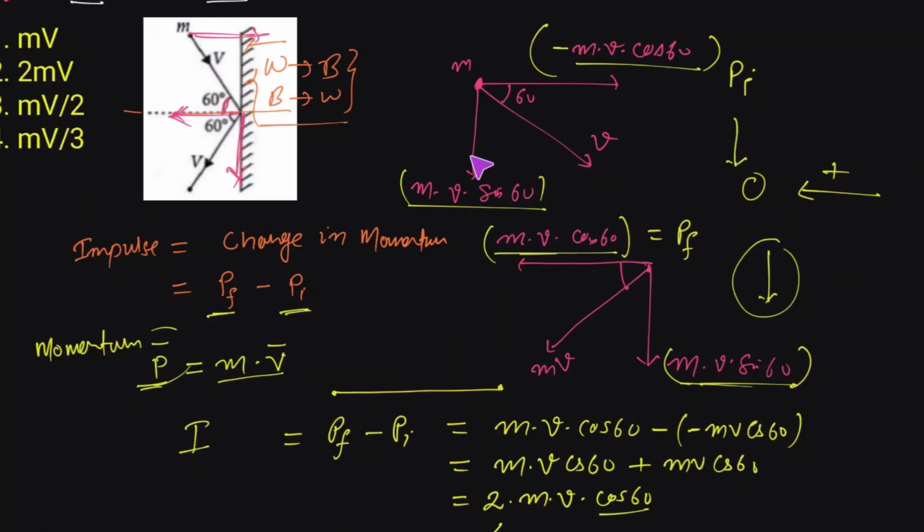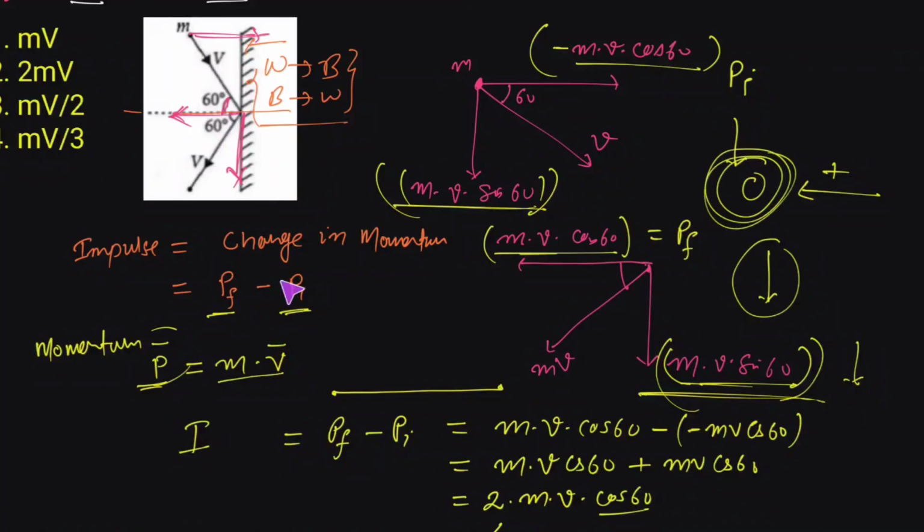Now here we can see that the y component of the momentum is not changing in its magnitude as well as in its direction, because this is the y component of the momentum downwards. Similarly, this is the y component of the momentum which is still in the downward direction. So there is no change taking place in the y component of the momentum. The difference is 0 in the y component. To find the impulse, we will simply take the difference of the x component of the momentum. So the impulse is the final minus initial momentum.